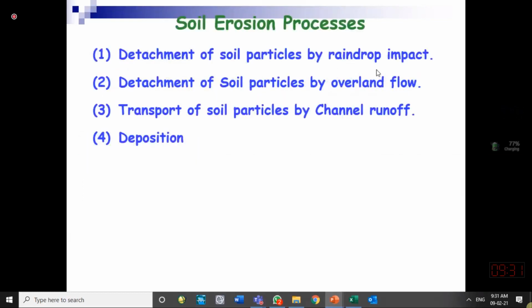First the soil particles detach because of the raindrops, then detachment also occurs because of the overland flow. Then transport occurs because of the overland flow and the channel runoff. And at some place, it is not only the detachment and the transport. At certain locations, water velocity reduces, and water cannot carry those transported sediments, and water deposits sediment over there.